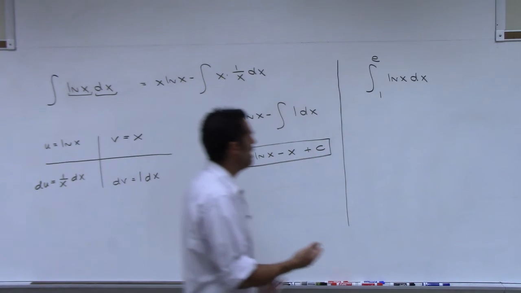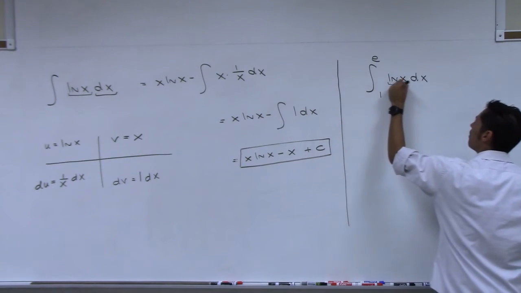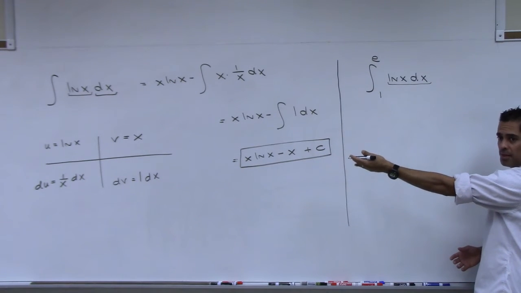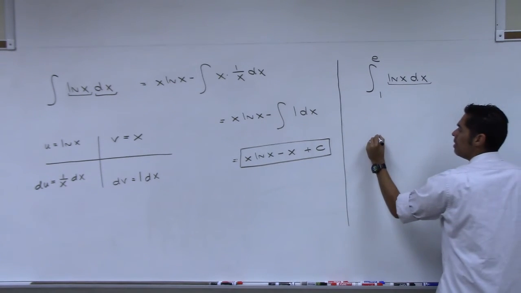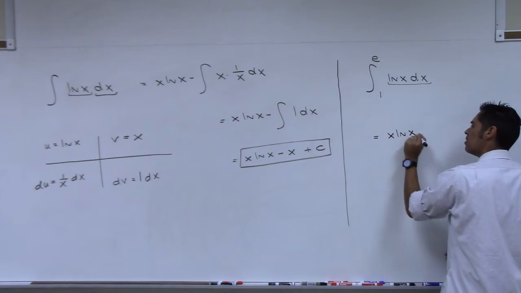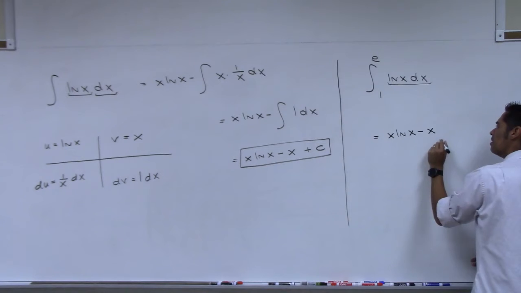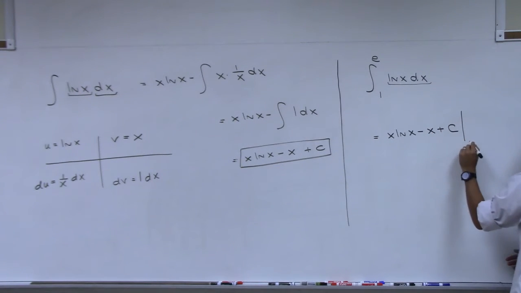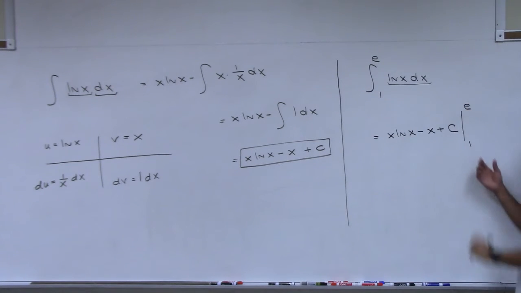So if I find the antiderivative, I have to find the antiderivative of that, right? Which we just did. We just did that work, so I'm not going to redo it. So what we did is we wrote down x ln x minus x plus c. And then we put that bar over here and we put 1 and e. Do you remember me doing this?